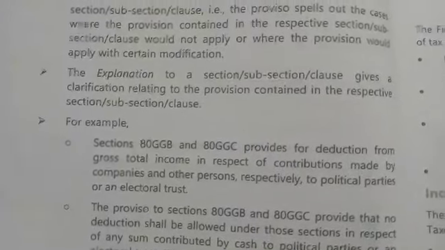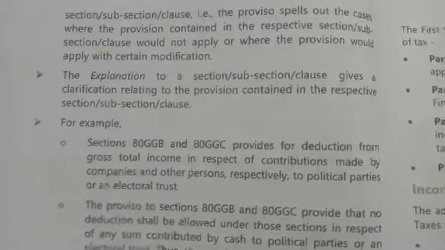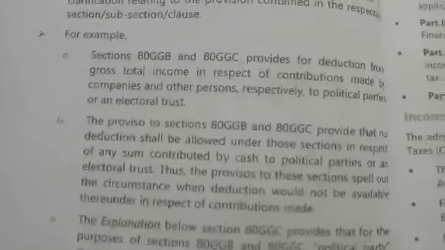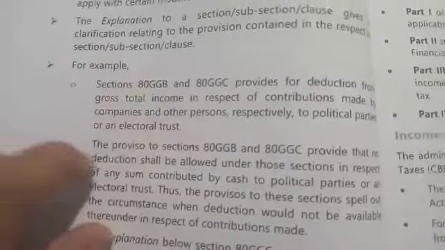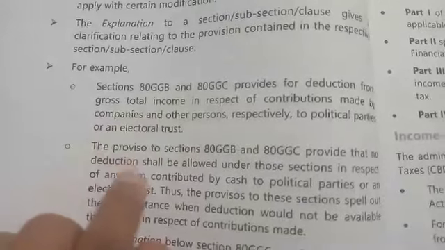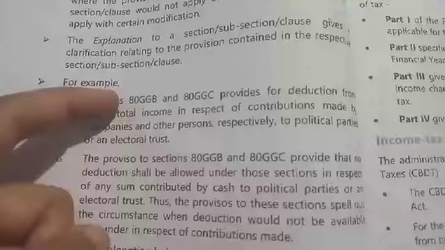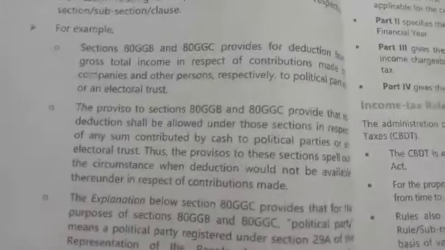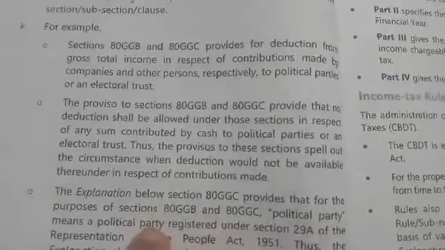Now, an explanation gives clarification regarding the above provision. For example, if this is a section, the proviso will give the exceptions for this section, and the exceptions will be clarified in the explanation provided.